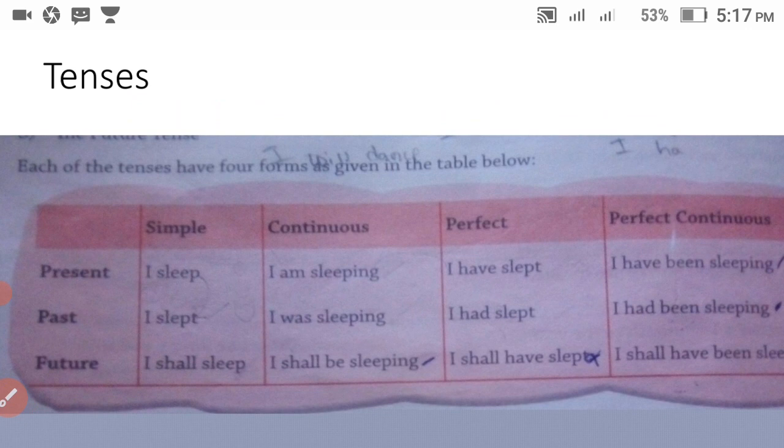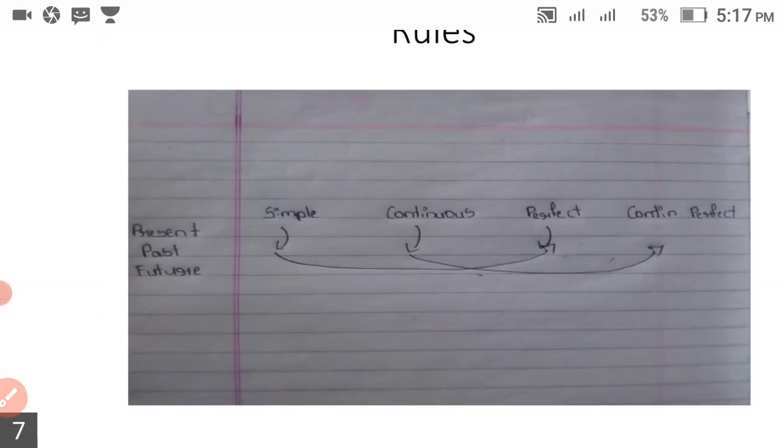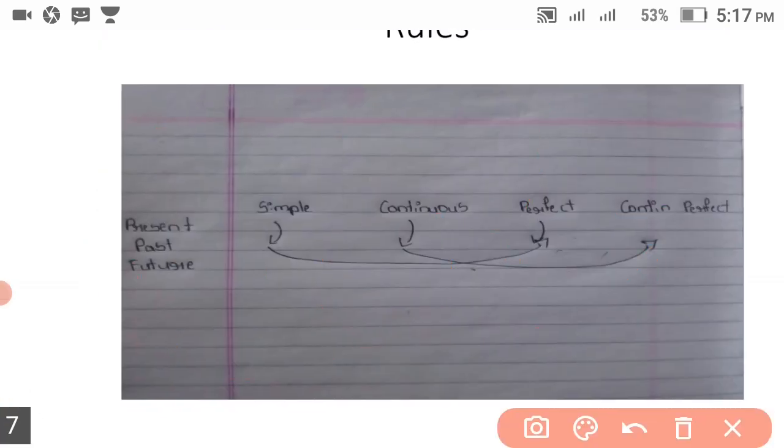When it is present continuous, it becomes past continuous. When it is present perfect, it becomes past perfect. I will tell you line by line. This is our trick.